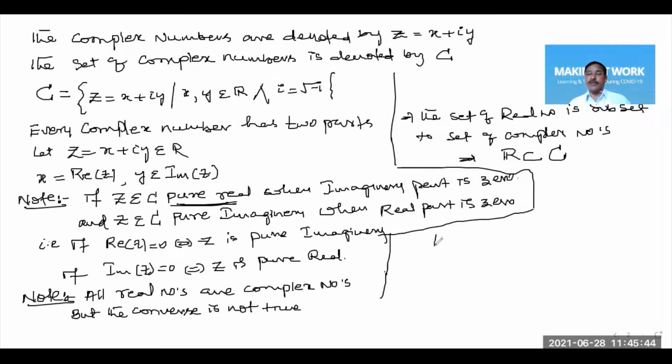The basic set is the natural numbers. The set of natural numbers is a subset of whole numbers, whole numbers are a subset of integers, integers are a subset of rational numbers, and rational numbers are a subset of real numbers. Now the set of real numbers has become a subset of the set of complex numbers. Therefore, the set of complex numbers is the biggest set in the number system.